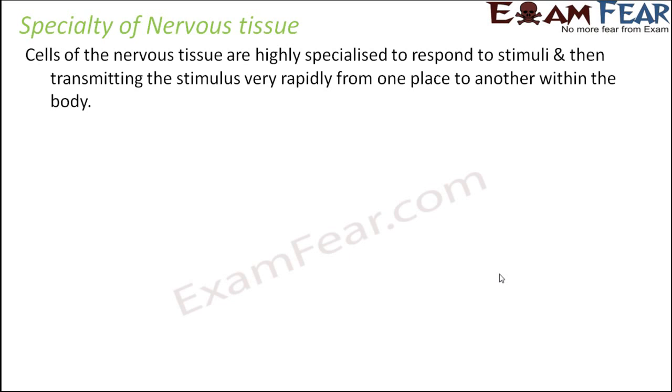So let us start with the speciality of nervous tissue. How is nervous tissue different from all other types of tissue? Because now they are doing something very different, right? They are manipulating things. It is doing the job of thinking. So cells of the nervous tissue are highly specialized to respond to stimuli and then transmit the stimulus very rapidly from one place to another within the body.